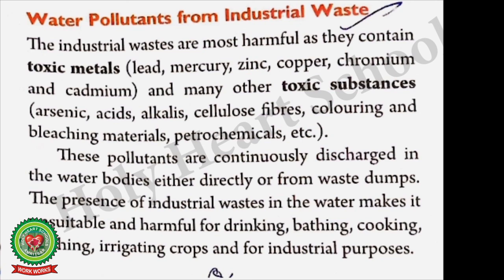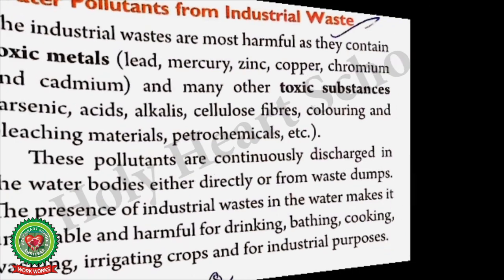The presence of industrial waste in the water makes it unsuitable and harmful for drinking, bathing, cooking, washing, irrigating crops, and for industrial purposes.